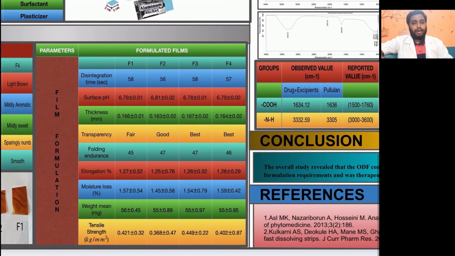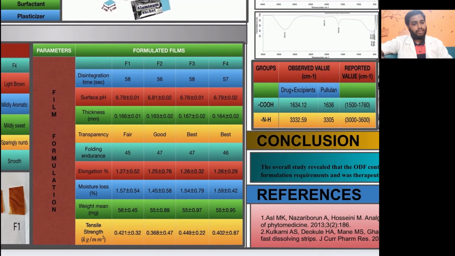Moving on to parameters of formulated films. The first and main one is disintegration time: 58 for formulation 1, formulation 2 56, formulation 3 58, formulation 4 57. The lower the disintegration time, the earlier will be the release of the active principle and the sooner will be the onset of action. So formulation 2 gives one of the best results here. I do not have time to explain all of them.